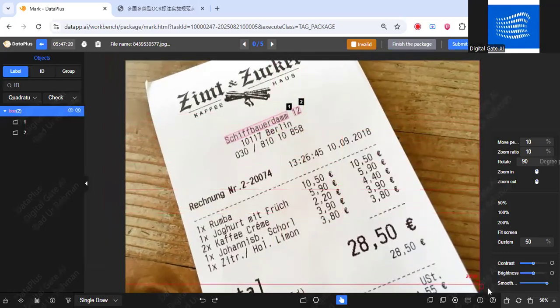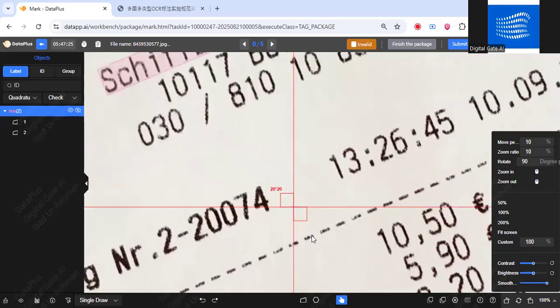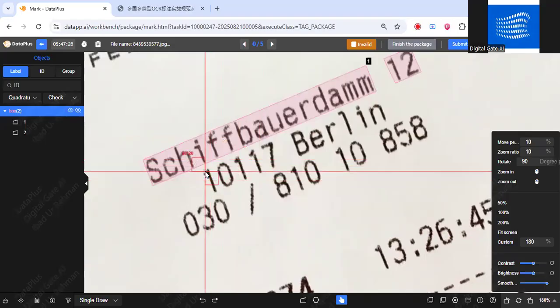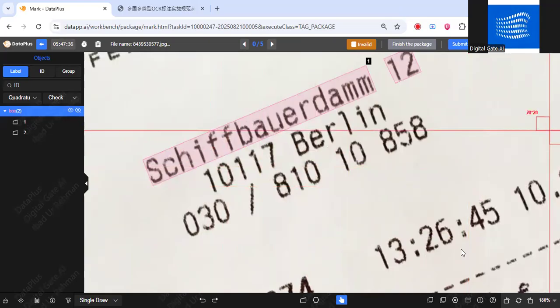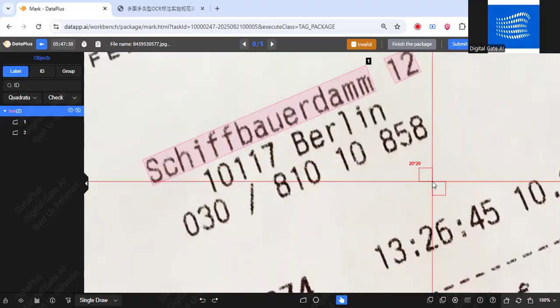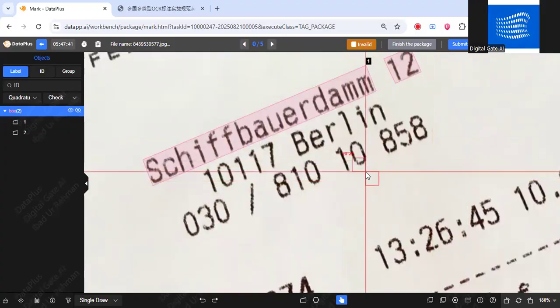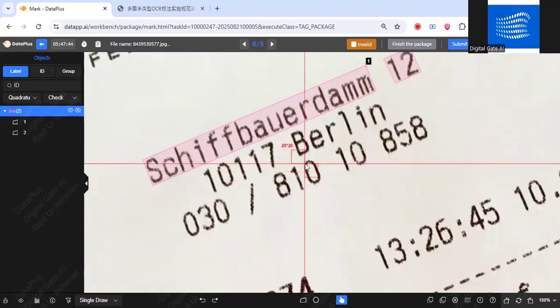Here we have made only one box, so let's make some more so we have a better understanding. As we know, in the attributes we are selecting separate attributes for digits, text, punctuations and all other things. So we have to make separate boxes as well. For digits, we make a separate box. For text, a separate box. For punctuation marks which have a gap of more than two characters, we also make a separate box.